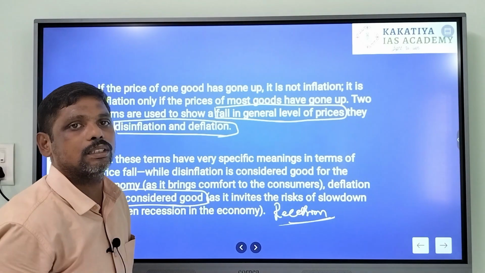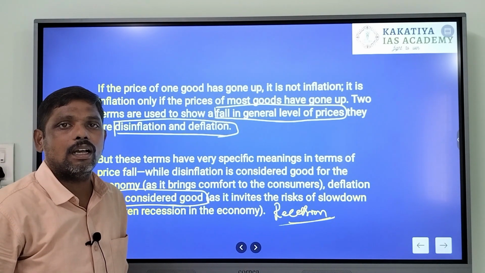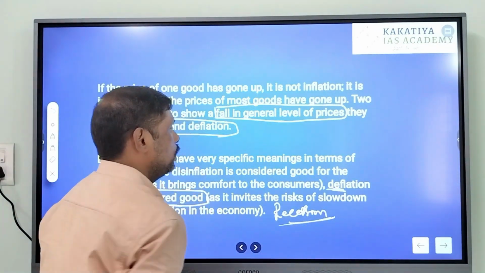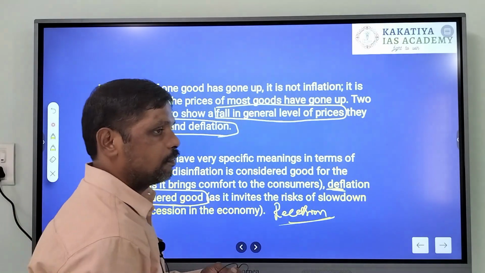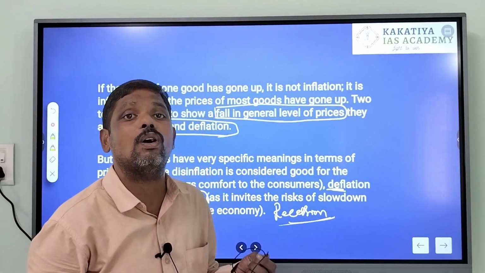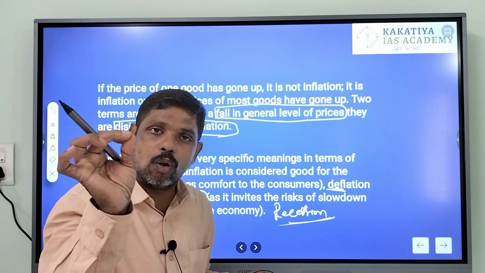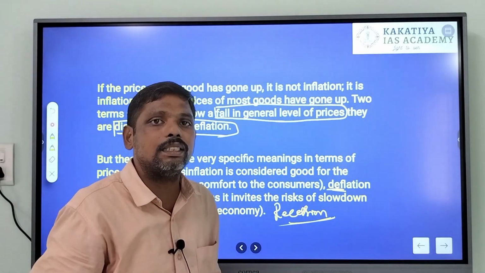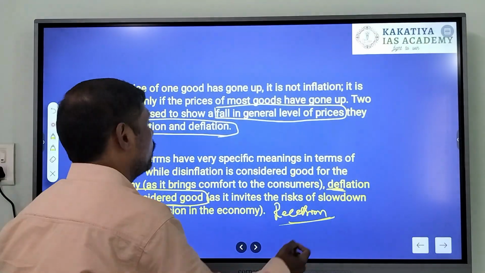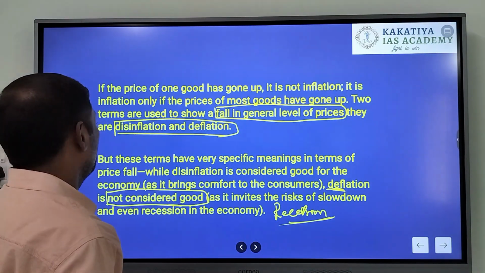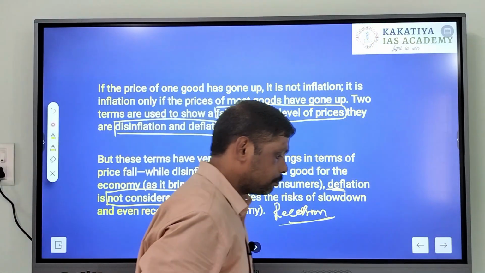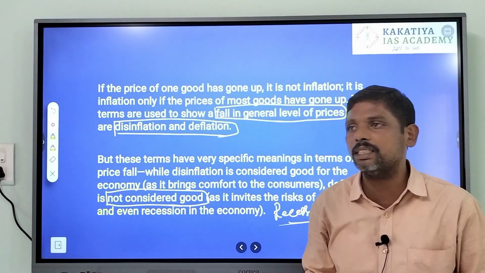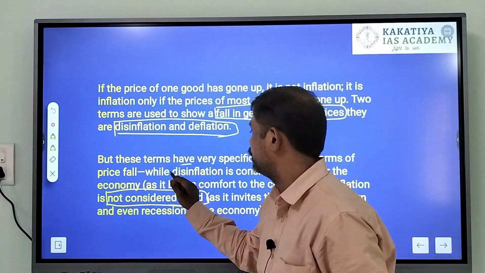Deflation is fall in prices caused because of slowdown and stagnancy in the economy. The other way, the general fall in prices, is termed as disinflation.